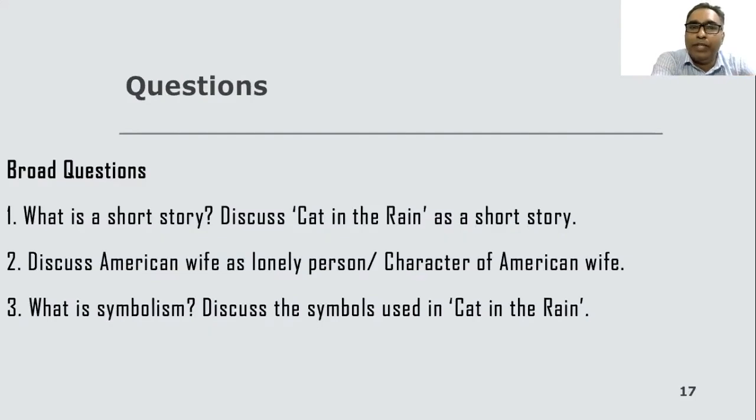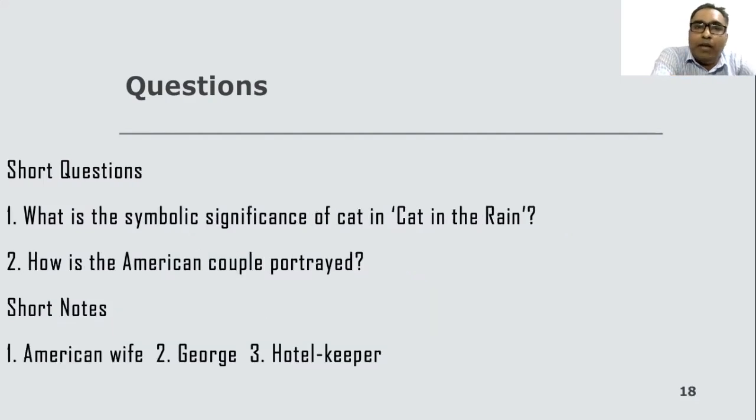We're moving on to the last part of our today's discussion, that is the broad questions which are important. What is a short story? Discuss Cat in the Rain as a short story. Number two, discuss the American wife as a lonely person, the character of the American wife. What is symbolism? Discuss the symbols used in Cat in the Rain. And you also see some short questions: symbolic significance of Cat in the Rain. How is the American couple portrayed? Short notes: American wife, George, and hotel keeper.